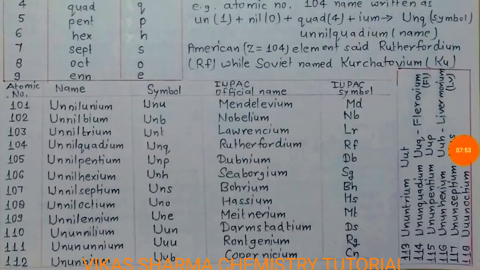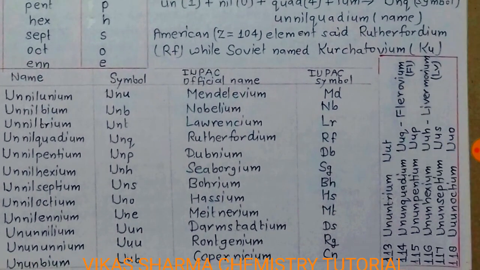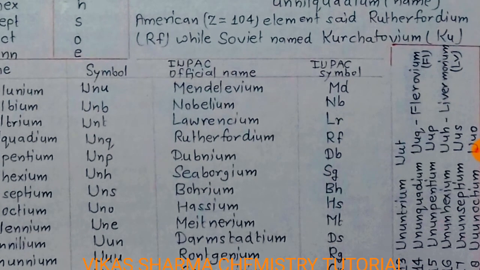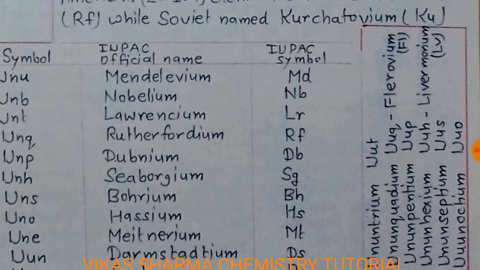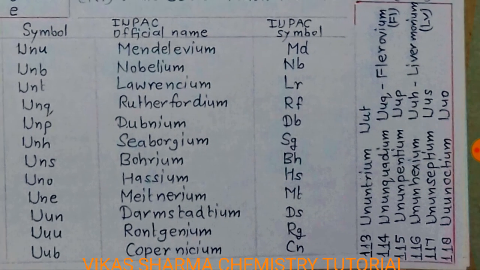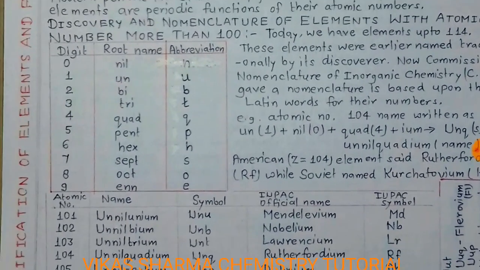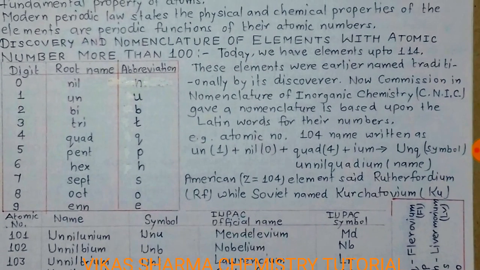On the present display, in the vertical table, you can see elements 101 to 118, with the IUPAC systematic names, the IUPAC official names, which are based on scientists' names, and their IUPAC symbols according to the official names. So student, keep this in your mind, and by this root word table you can easily predict the name of any element with an atomic number more than 100.